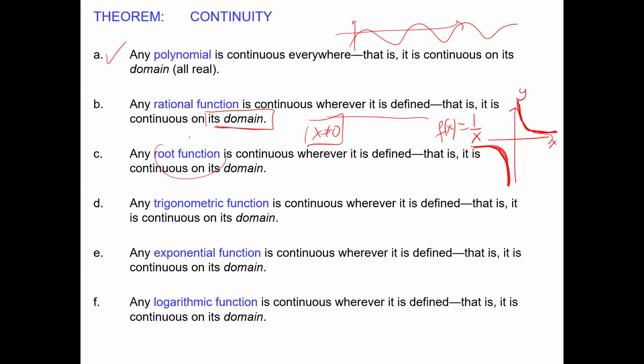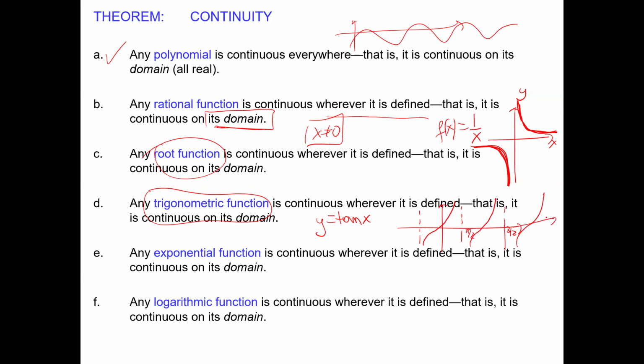And the same goes for root functions and trigonometric functions. We have no problem with sine or cosine, but for instance tangent, tan of x, is not defined at pi over 2, and then 3 pi over 2, and every pi.